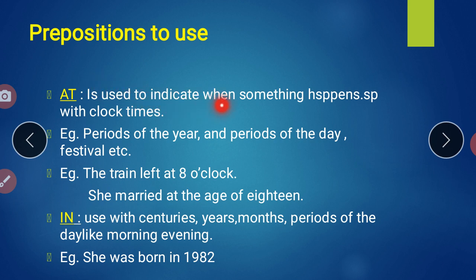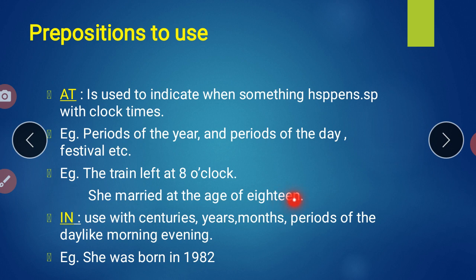At is used to indicate when something happens. थोड़ा spelling mistake है, correct कर लेना बेटा. Happens especially with clock times. For example, periods of the year and periods of the day, festival, etc. Here is the example. The train left at 8 o'clock. तो ये कहाँ पे हमने यूज़ किया? At the time. जब हम time दिखाते हैं तो हम at का यूज़ करते हैं.